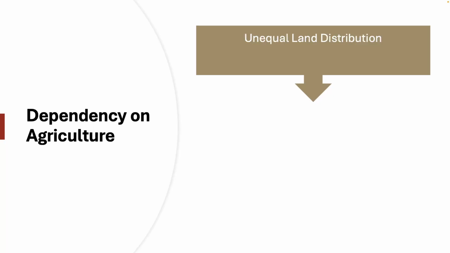We can see that one of the major issues in post-war China when it comes to agriculture is the fact that there is an unequal land distribution and feudal practices. We see that post-war China was in extreme inequality when it came to land distribution. The landlord systems, the landlord class, controlled vast tracts of arable land and left millions of peasants in poverty and dependence on feudal systems. In many regions then, peasants had to pay exorbitant rents and taxes, which then of course trapped them in cycles of poverty.